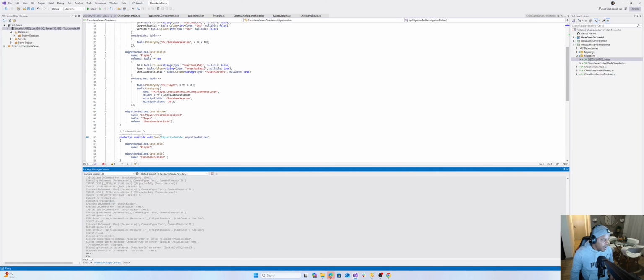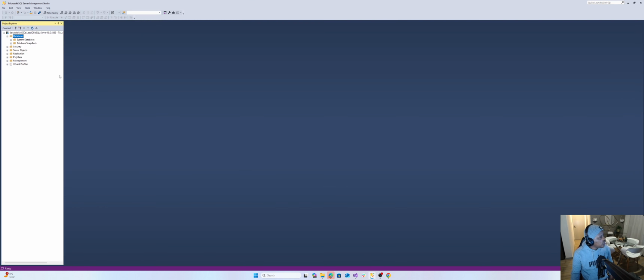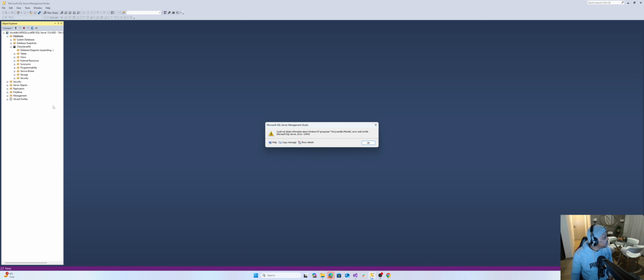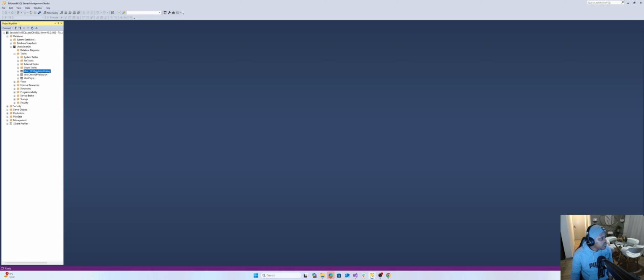Now it's done. Now if we go back to our SQL Server Management Studio, and if we refresh, we should see a newly created database. The newly created database should have our two entities that we defined. Oh, no diagram, I don't want to create a diagram. Our new tables that we defined. This table is just used by Entity Framework to manage the current version that built the database. You don't have to concern yourself with this one. But again, don't ever touch this table.